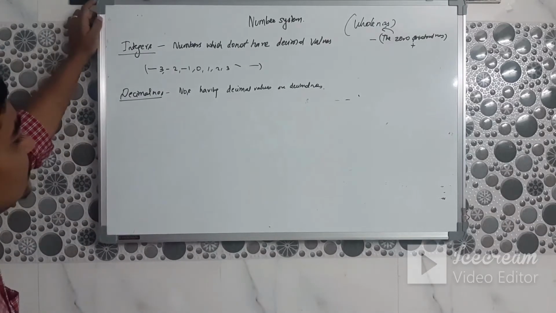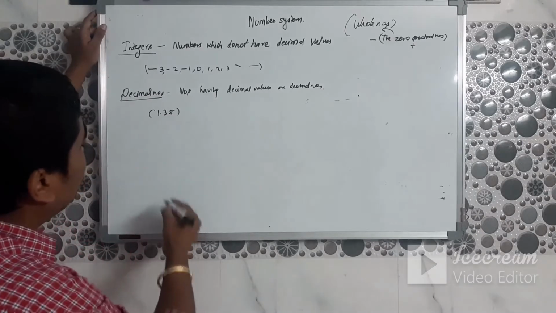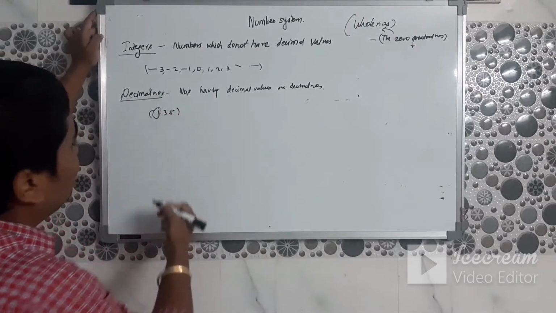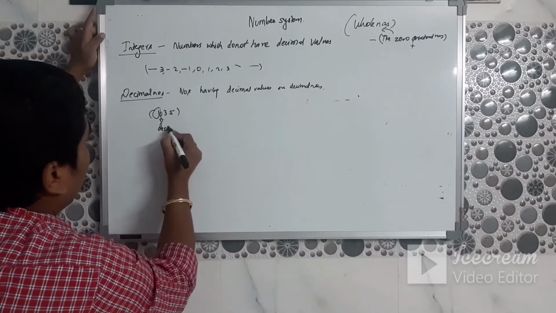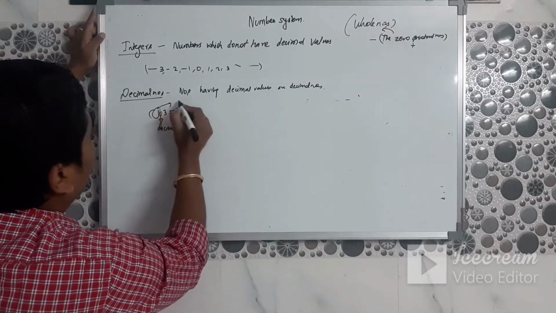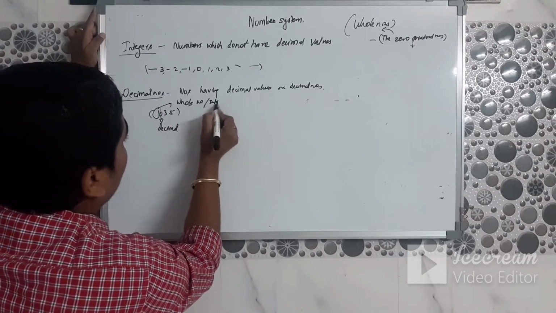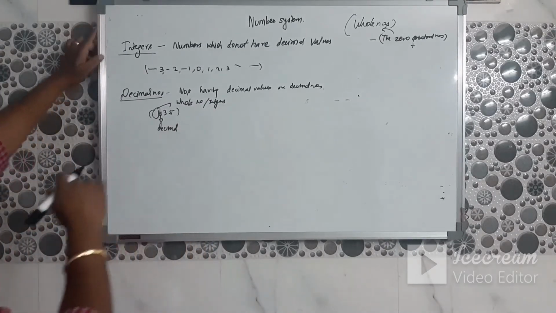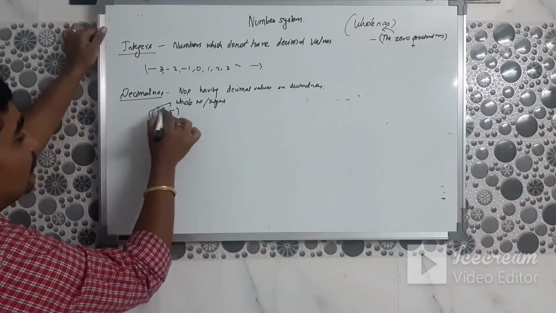Now decimal numbers. Take 1.35. The number towards the left of the decimal point can be a whole number or an integer. This is definitely a whole number and an integer, and the numbers towards the right are the decimal part.